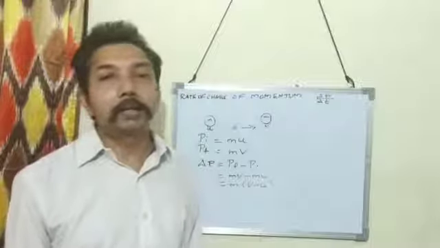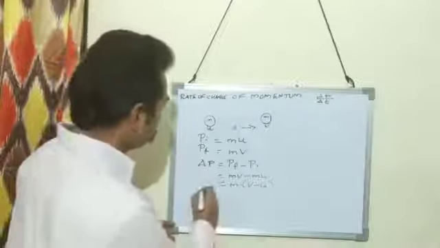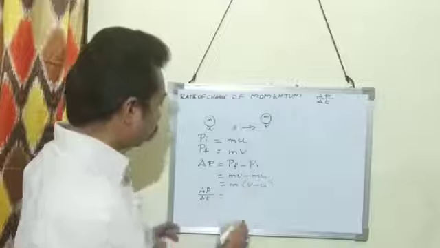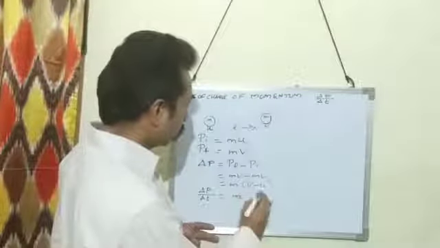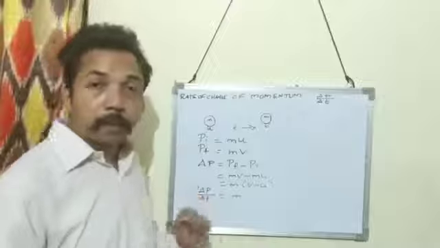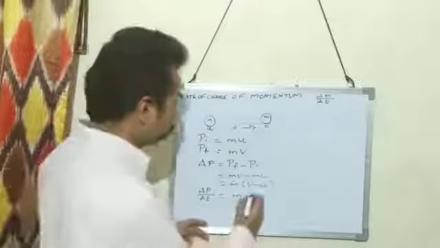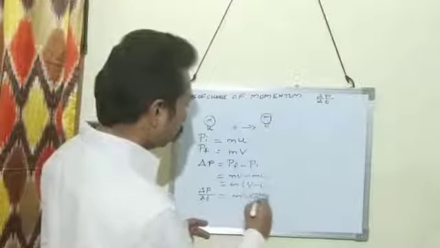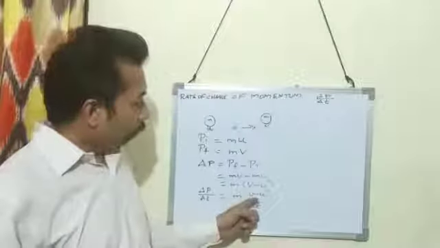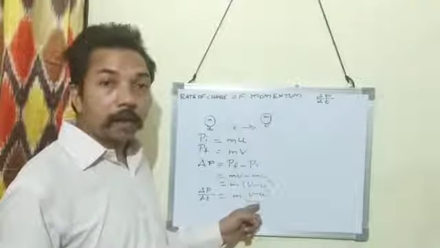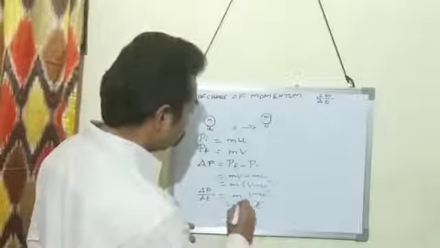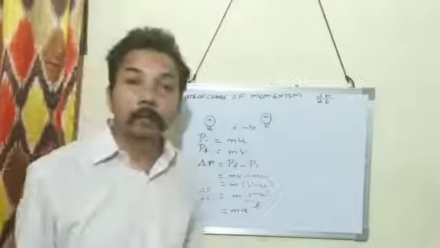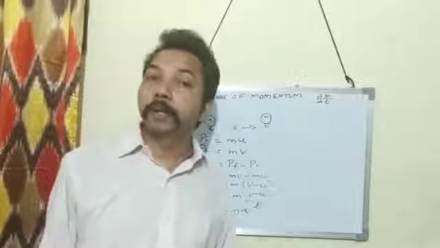Now what is the rate of change of momentum? Rate of change of momentum is delta p upon delta t, which is equal to m into (v minus u), and on both sides we divide by time. The change in velocity upon time is called acceleration. So v minus u upon t is replaced as acceleration.